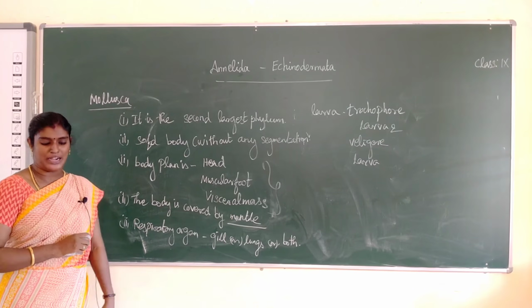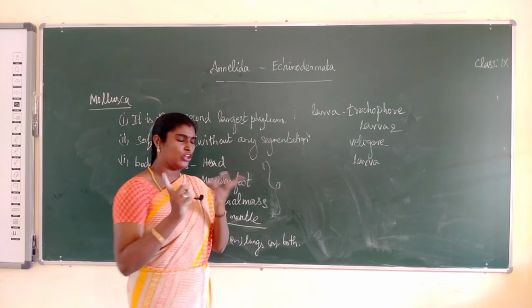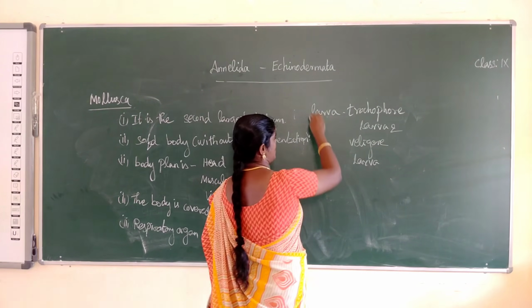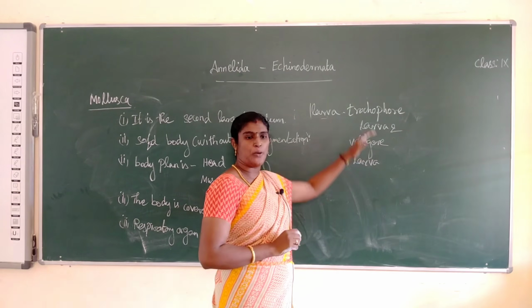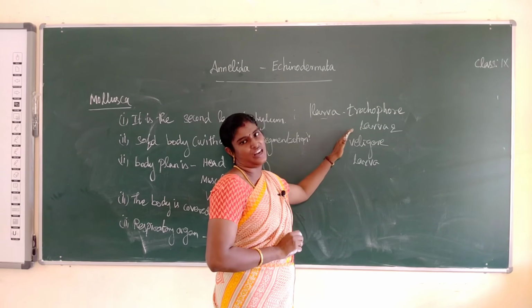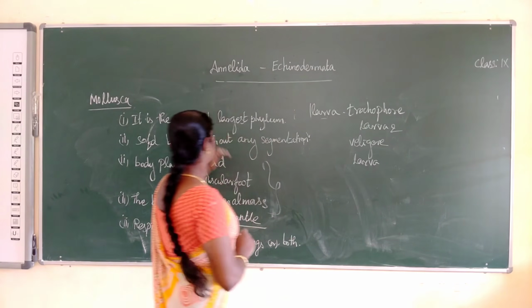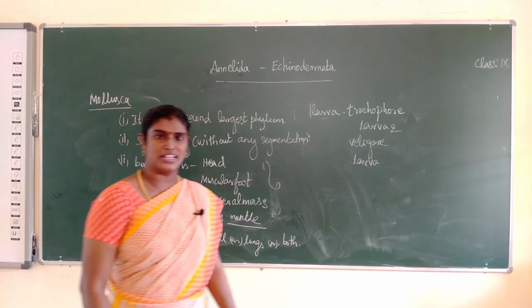So next one, what is the respiratory organ? Gills or lungs or both are the respiratory organ. Next, the larval stages: first larva name Trochopore larva and another one Veliger larva. Okay, do you understand the Mollusca phylum? Shall we pass on to the next one?